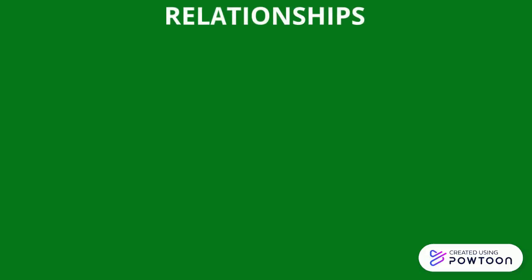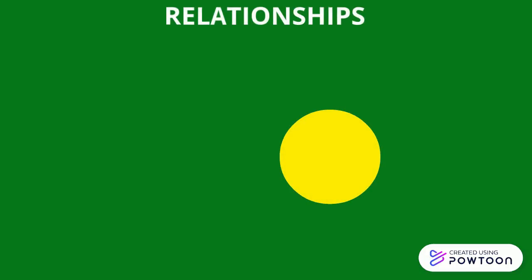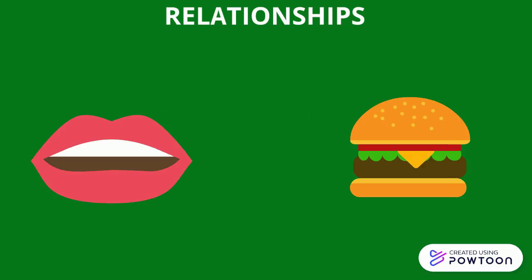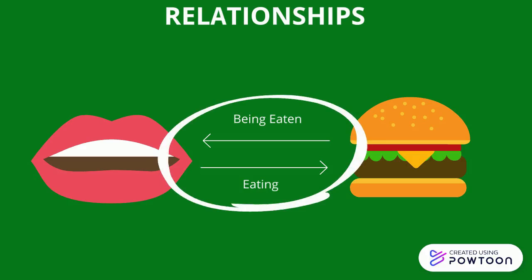Third, we have relationships. Relationships describe interactions between things and are composed of actions and reactions. Here's a mouth and a cheeseburger. The mouth acts on the cheeseburger by eating it. The burger reacts by being eaten. It's important to understand that this relationship is a concrete thing, just like the cheeseburger and mouth are, and that understanding this relationship helps us to understand both the mouth and cheeseburger at a deeper level.